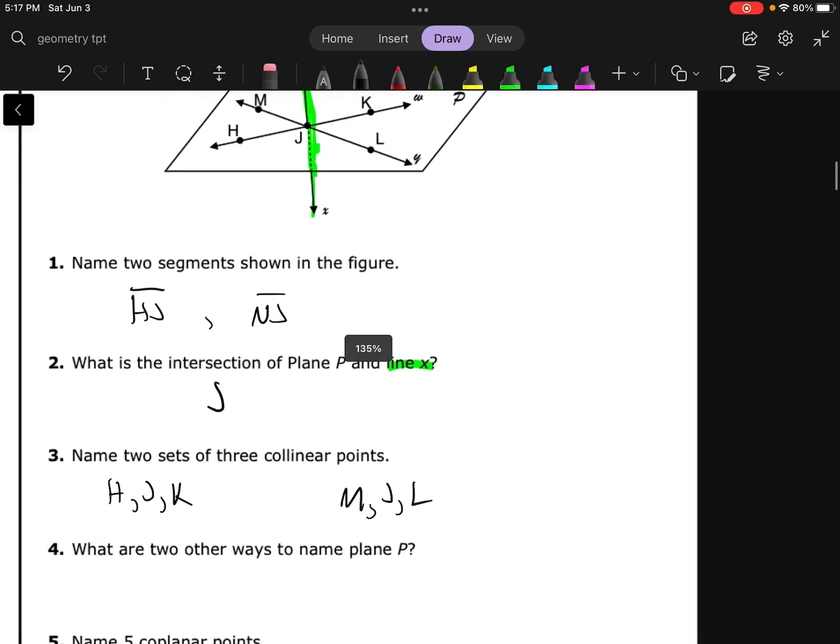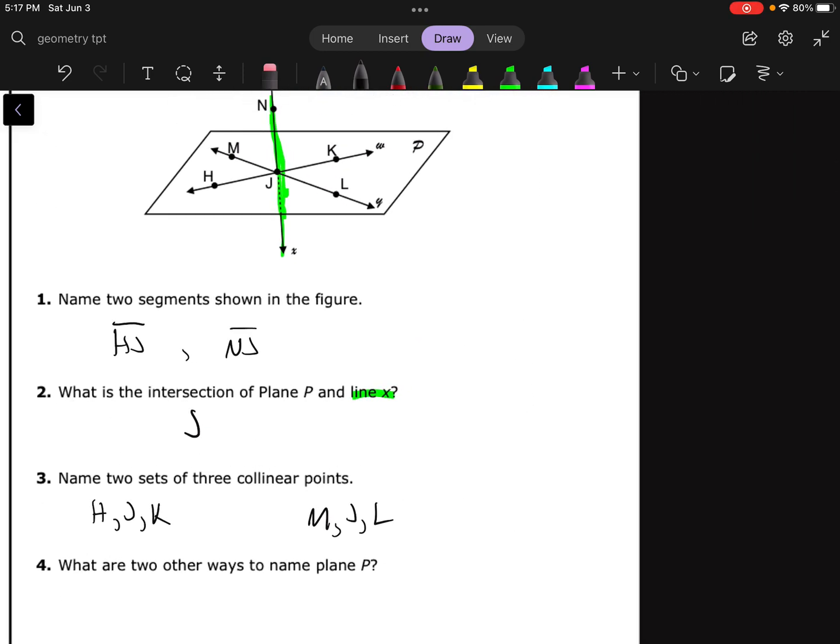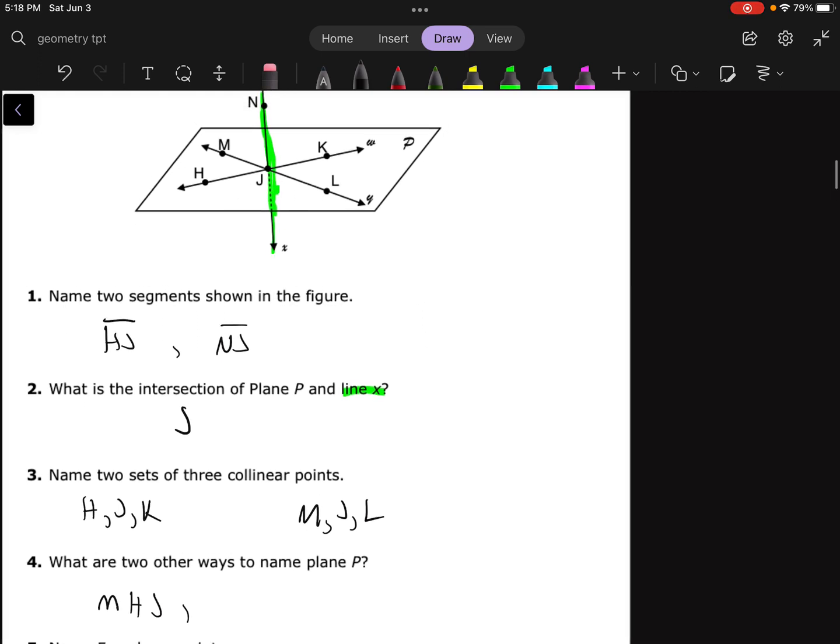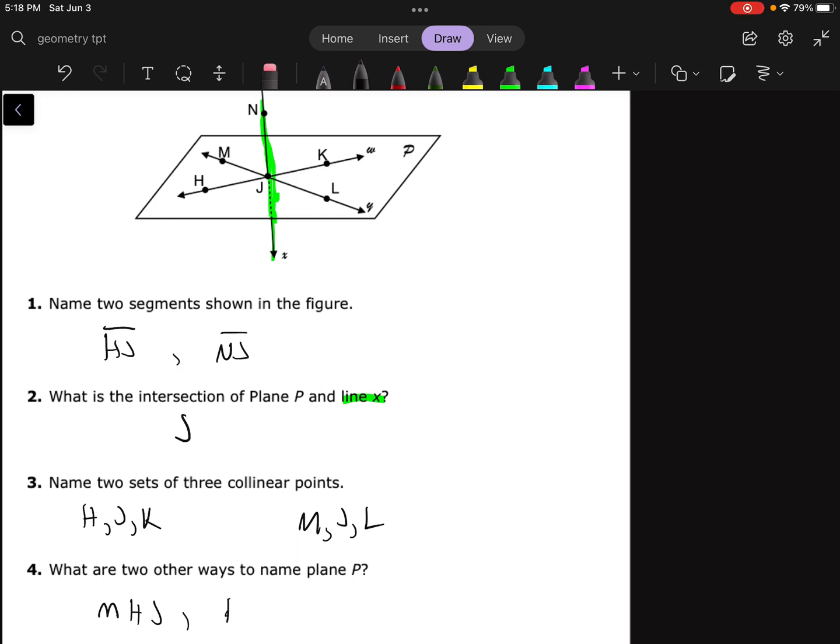What are 2 other ways to name plane P? Maybe something like M, H, and J. Those would be 3 points that are on the plane but are not collinear. Or maybe you could have done something like K, J, L. That would have been another way. Just make sure you're not including N, because N's not on the plane. And make sure you're not using any of the ones that we said in number 3, because remember, they need to be non-collinear to name the plane.